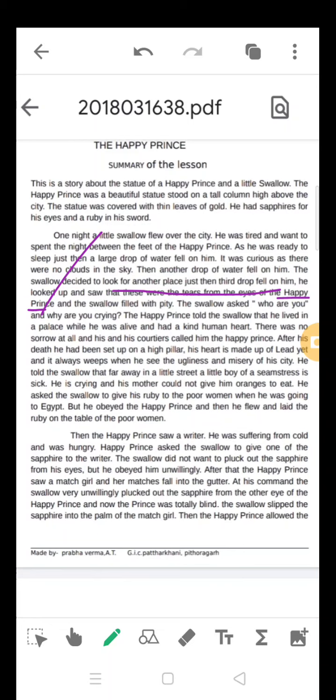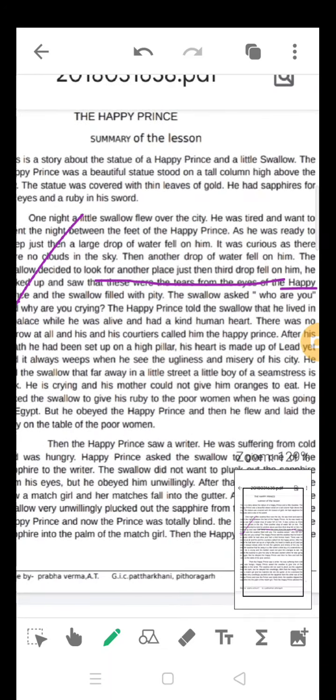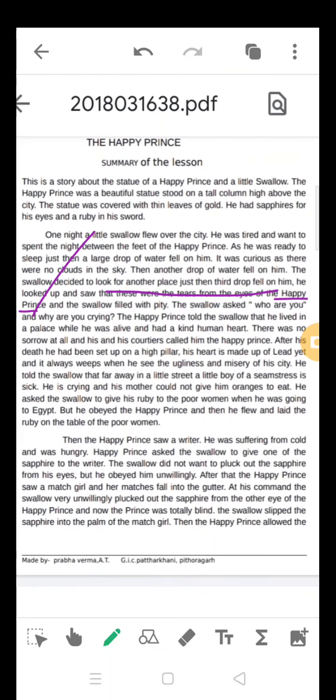The Happy Prince told the swallow that he lived in the palace and had a kind human heart. There was no sorrow at all, and his courtiers called him the Happy Prince because he did not know what sorrow in life is. After his death, he had been set on a high pillar. His heart is made of lead, and yet it weeps when he sees the ugliness and misery of the city.